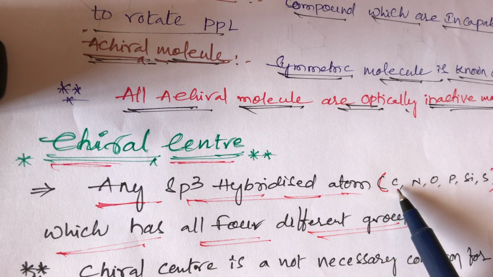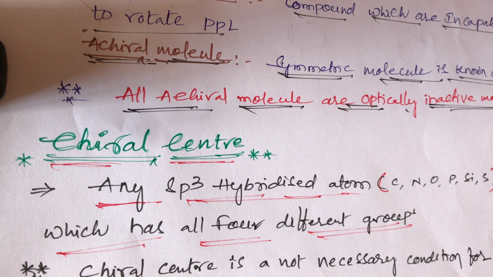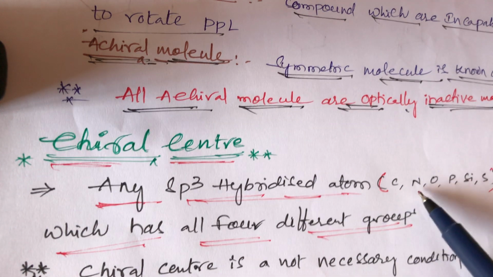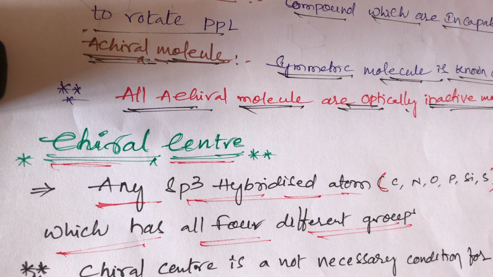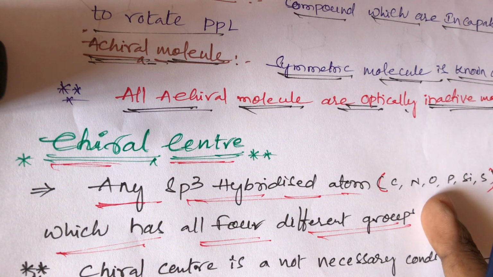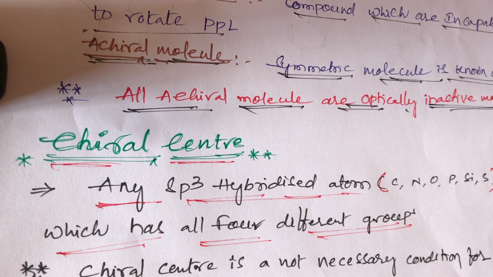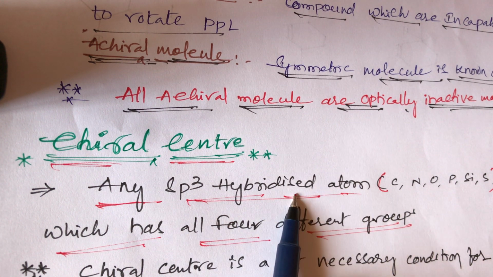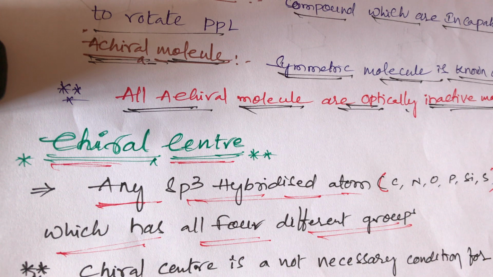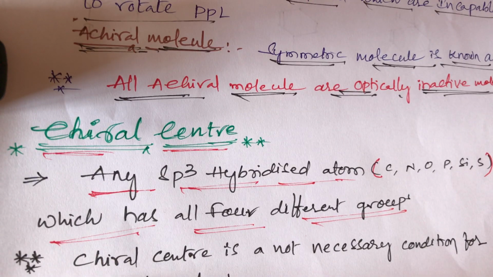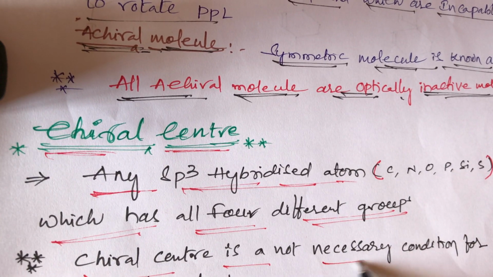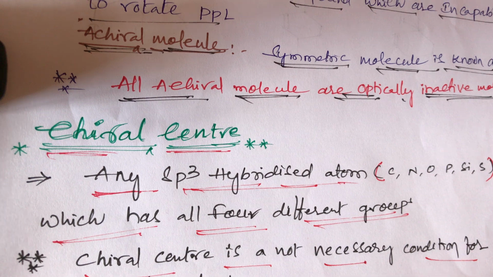A carbon surrounded by four different groups is known as chiral carbon, and nitrogen surrounded by four different groups is also chiral. Oxygen surrounded by four different groups is also chiral. This is the condition. A chiral center is not a necessary condition for optical activity.